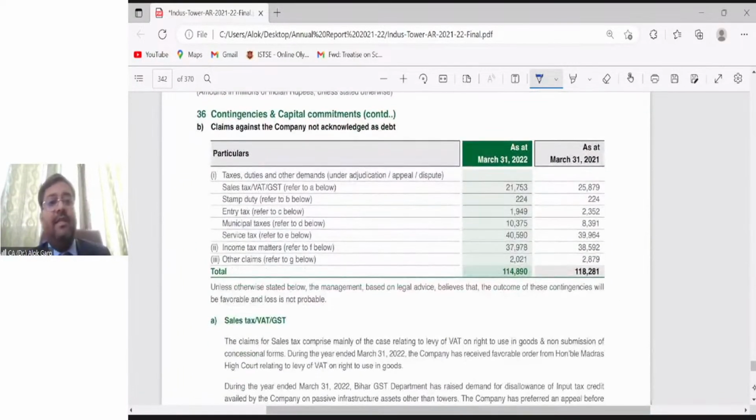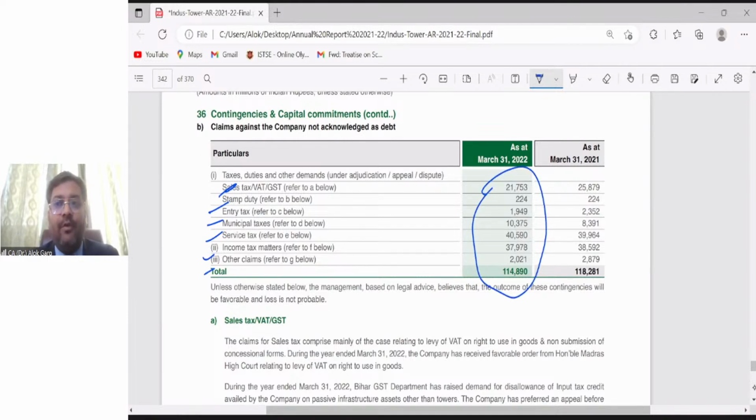Yes, you can see that contingent liability. The company has shown the contingent liability: sales tax, right? Sales tax, stamp duty, entry tax, municipal tax, income tax matter, other claims. See, the company has given the amount, means the amount is measurable, right?